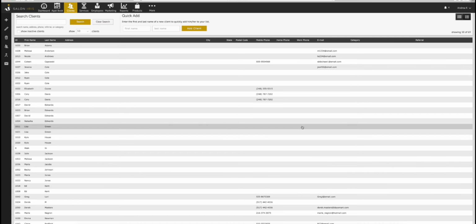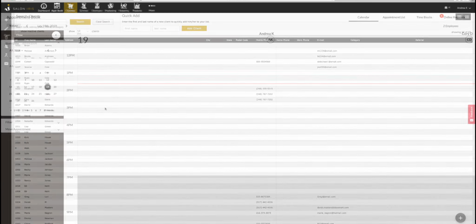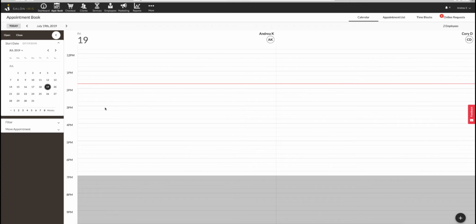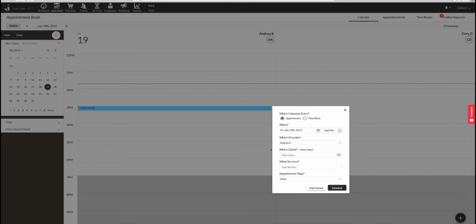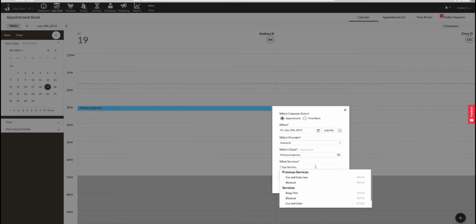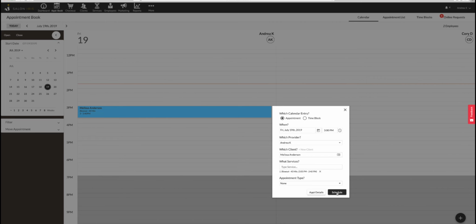Now that we have a client in the software, we can go ahead and schedule an appointment. The appointment book is a key feature in the software. Click onto the appointment book icon. Adding an appointment is simple. Either click the plus button or click onto the time slot that you would like to schedule the appointment for. You can see that we select an employee from the provider menu. We also need to tell the software which client is coming in for the service. By clicking into this field here, we can start typing the client's name or select it from the list. We're going to do the same for the service. We'll click into the ID column and select the service that the client is going to get. Click Schedule to save the appointment.